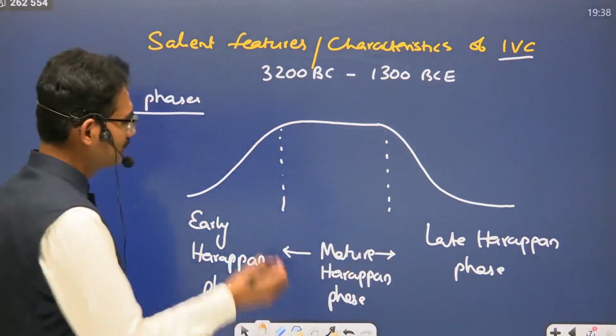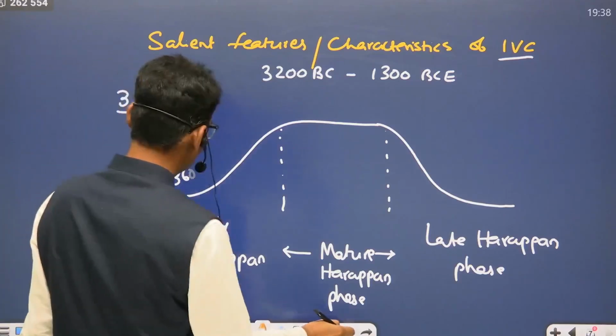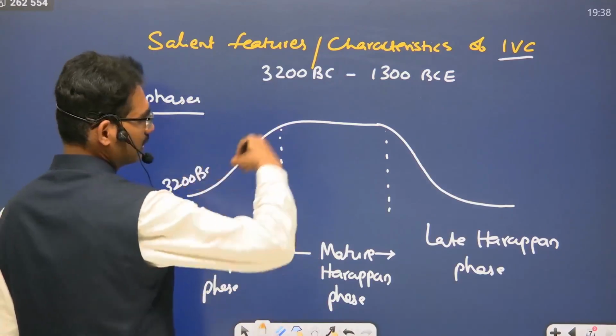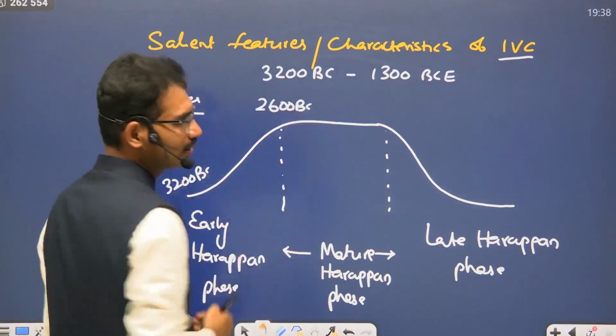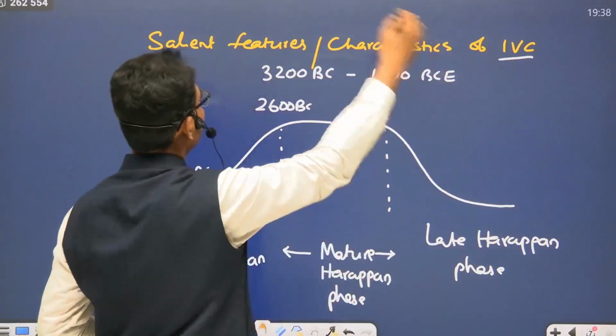Time period: it started rising from 3200 BC onwards. In 2600 BCE, it reached the peak stage. Here, we have to see the mature Harappan qualities, the mature Harappan salient features.